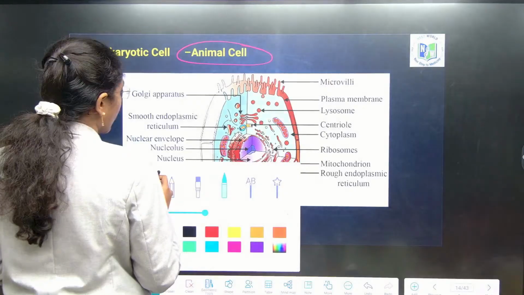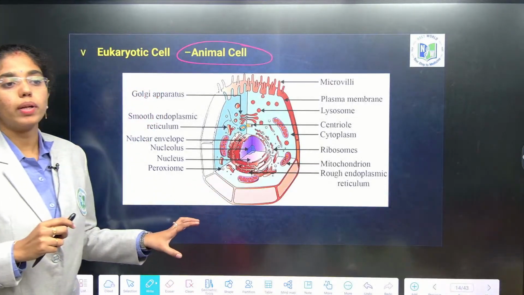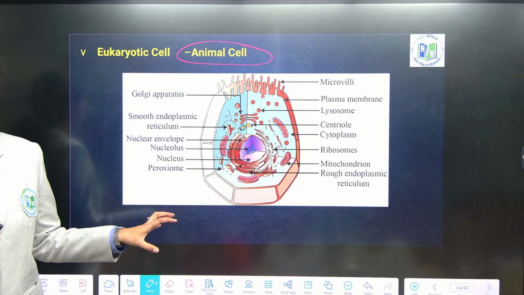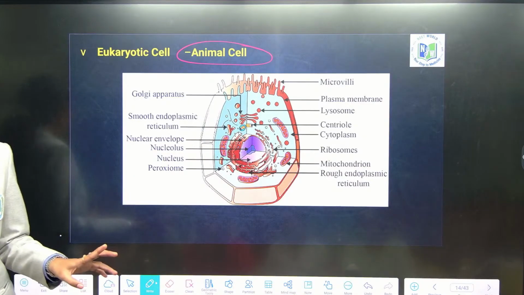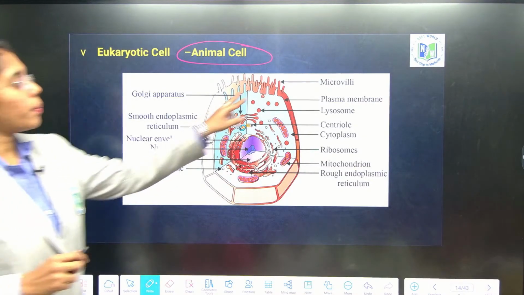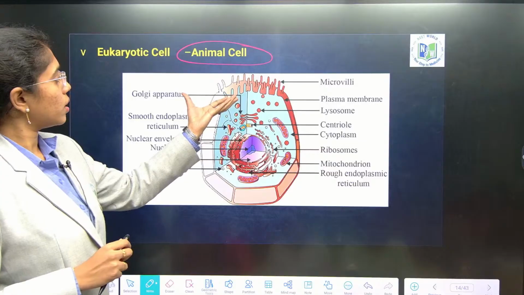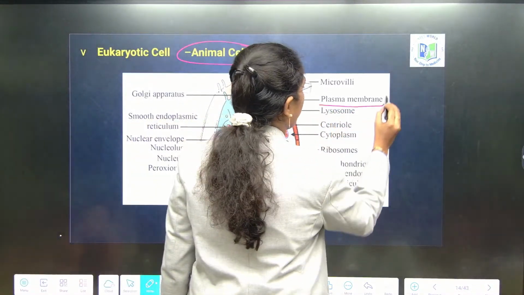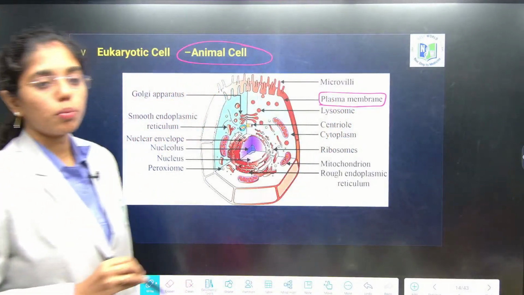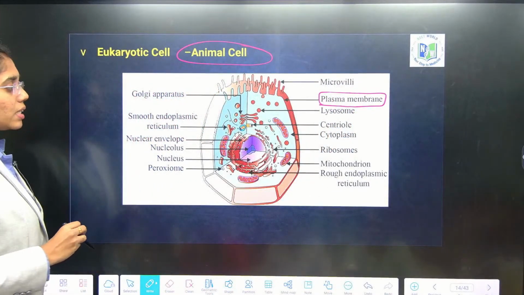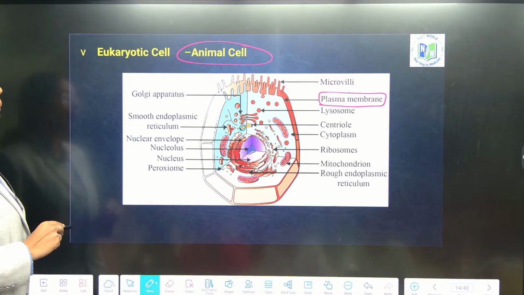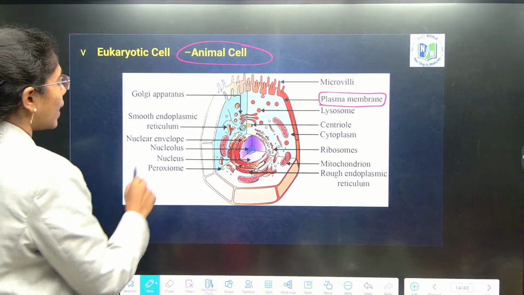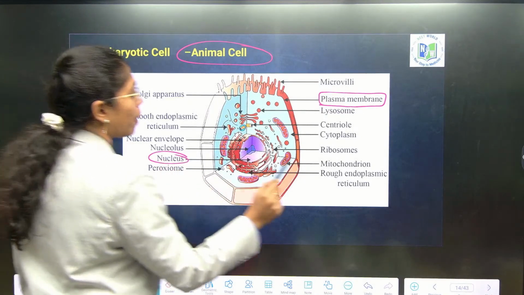For the animal cell, one example is taken, that is microvilli, which is present in your small intestine, one cell of microvilli. Here if you see the microvilli projections, you can see in the small intestine, and the outermost limiting boundary is what? Plasma membrane or cell membrane. Inside the cell, you have double membrane bound organelles like nucleus and mitochondria.